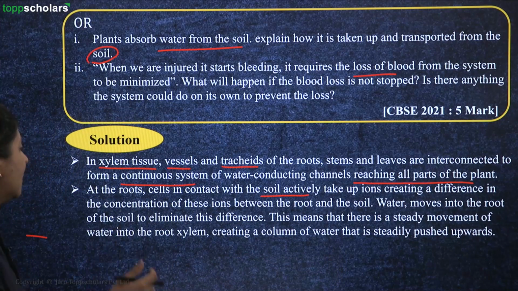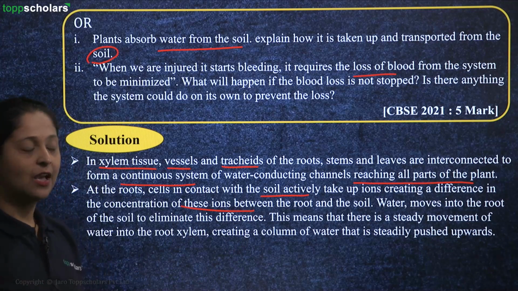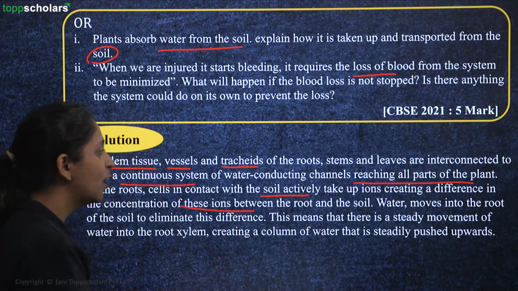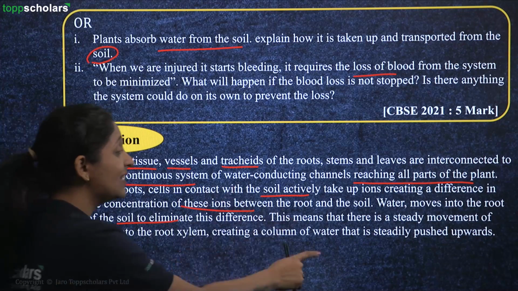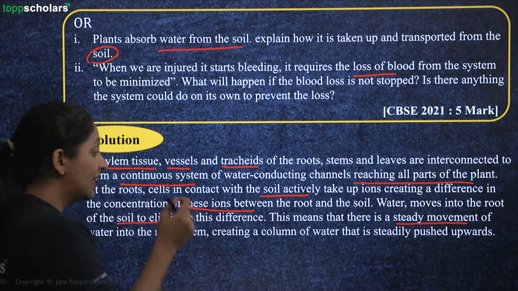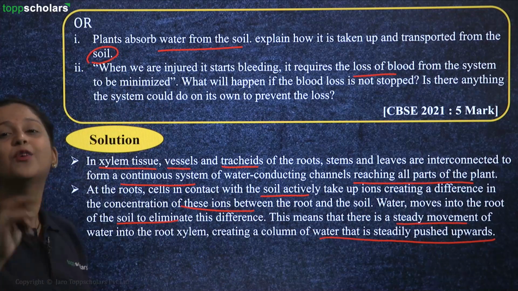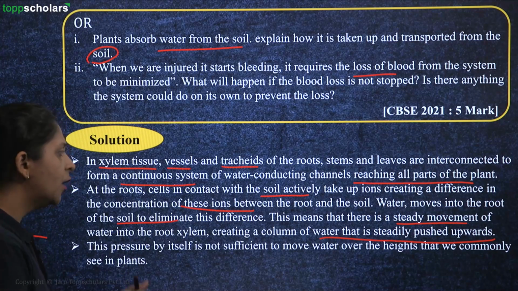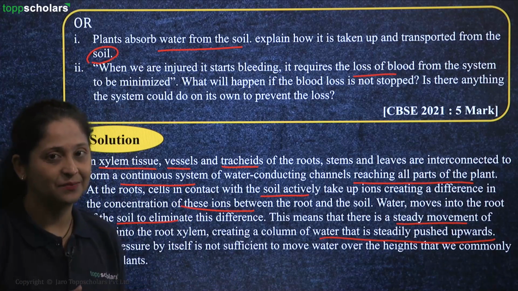This is going to create a difference in the concentration of these ions between the roots and the soil. Only because of this concentration gradient, or in simple words, because of osmosis, the water moves into the roots to eliminate this difference. This means there is always a steady movement of water into the root xylem, creating a column of water that is steadily pushed upwards with the help of your xylem tissue. But this pressure itself is not sufficient to move water over heights that we commonly see in plants.